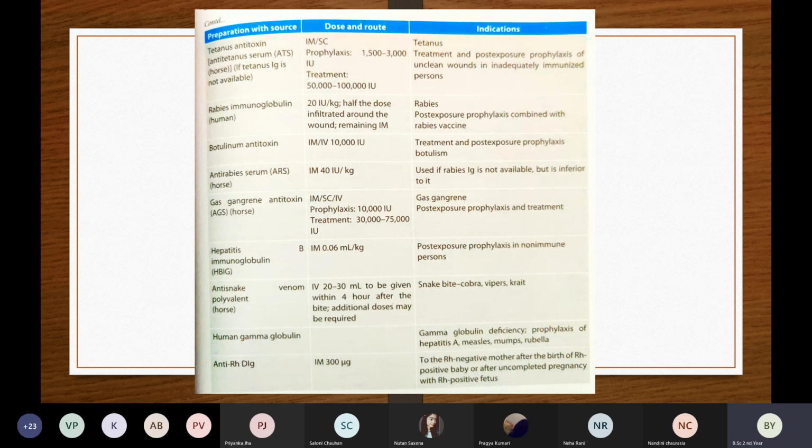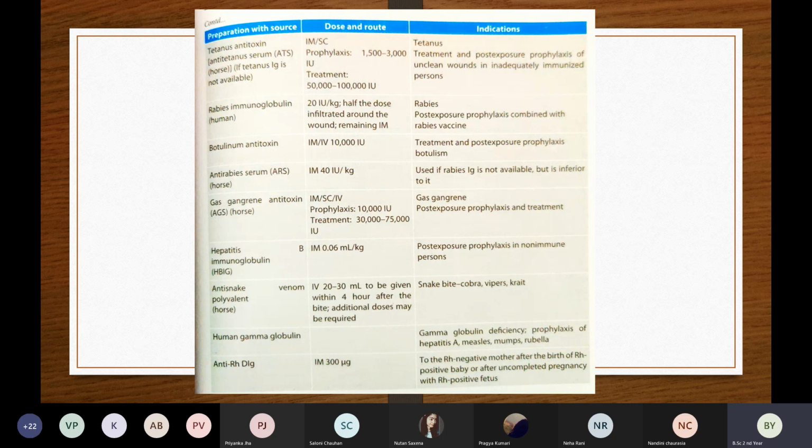And also we have the anti-Rh medicine. This anti-Rh medicine we give to mothers who are Rh negative after the birth of an Rh positive baby. Suppose the mother is A negative and she has delivered a baby whose blood group is A positive.